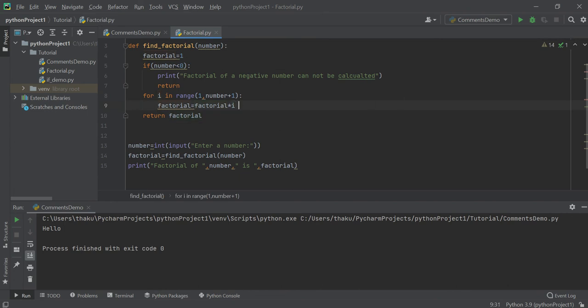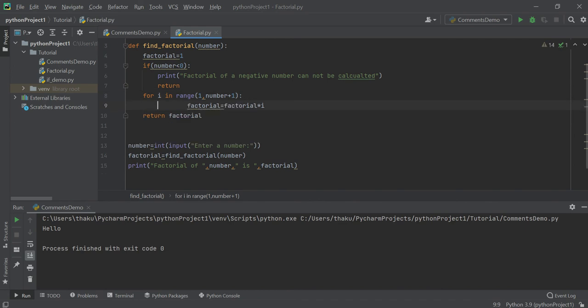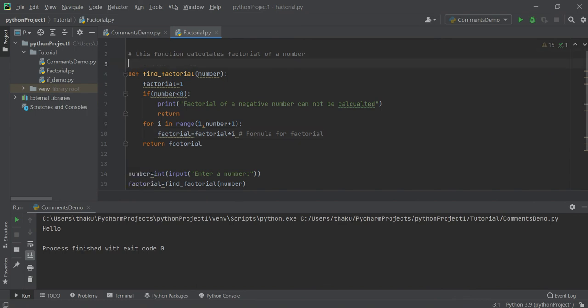And for example, this is the line you want to put a comment for. Here, instead of putting the comment before the line or after the line, what you can do, if it is convenient for you, is put a hash over here and say formula for factorial. Okay, simple. Now if you want to put comments on multiple lines, it's simple. Put one more hash and start your comment here.